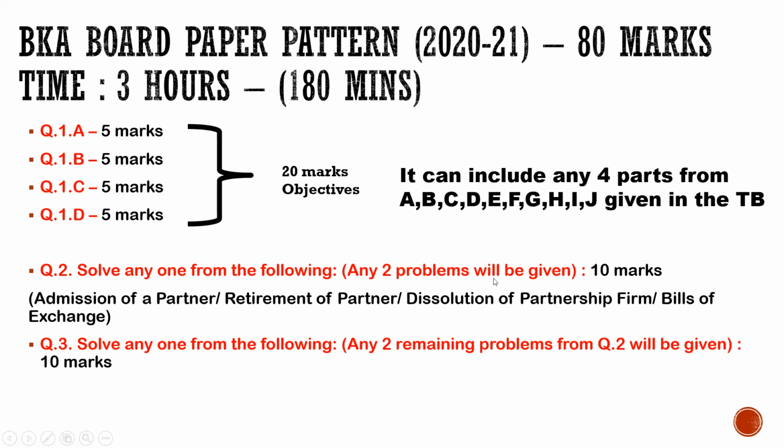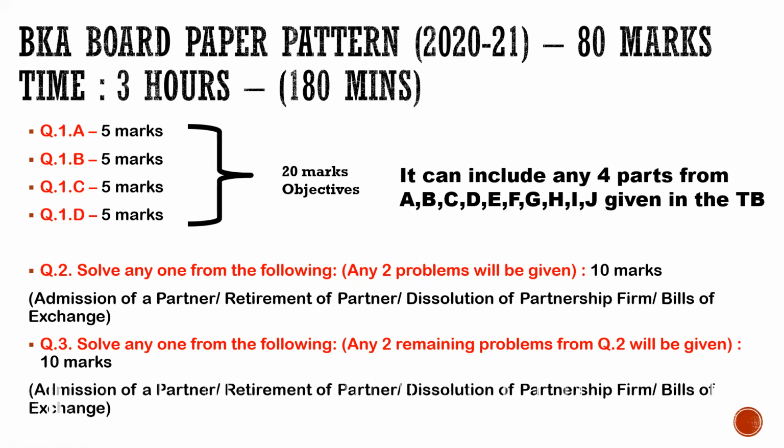तो क्लास मैंने आपको बोला था there are total 4 topics, that is admission, retirement, dissolution, bills of exchange. So मान लो question number 2 में you got sums related to admission and dissolution. So in question number 3 you will be having sums on retirement and bills of exchange. अगर ऐसा आया तो it can be other option also. मान लो retirement और dissolution एक साथ आ गया, so admission and bills of exchange will come together. So question number 2 and 3 इन 4 topics से related होगा, that is admission, retirement, dissolution and bills of exchange. So I hope the first question number 1, 2, 3 is clear.